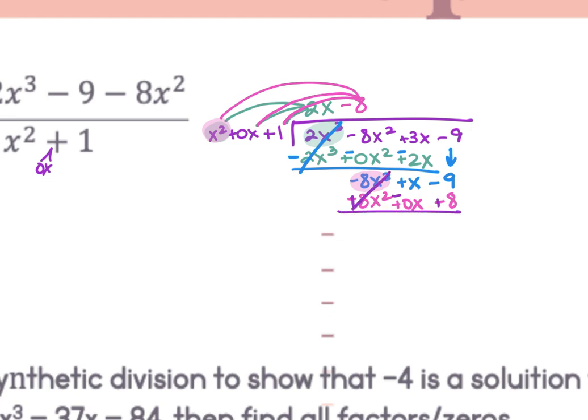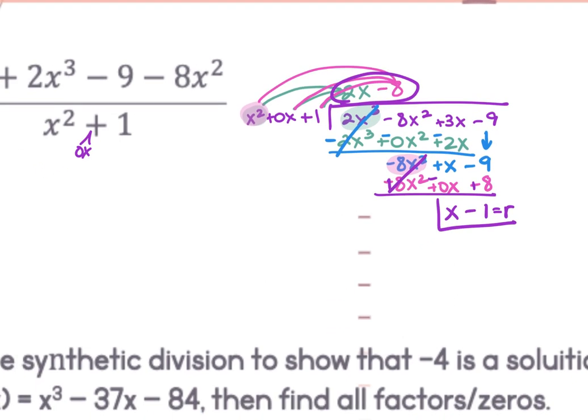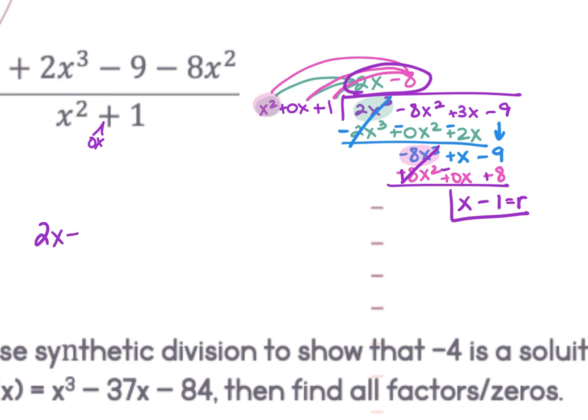These cancel. Positive x minus 0x is x. Negative 9 plus 8 is minus 1. This is my remainder. And this is my quotient. And I write it as quotient plus remainder over divisor.